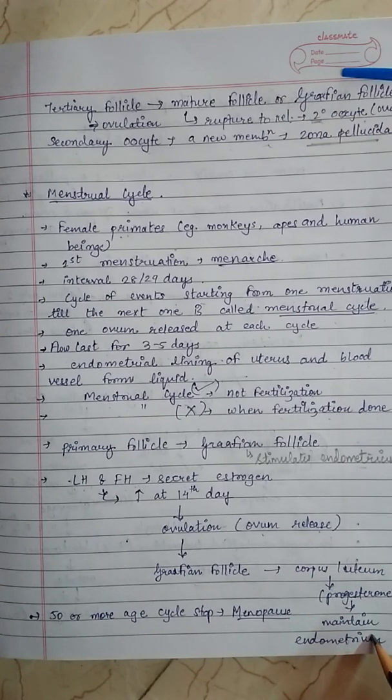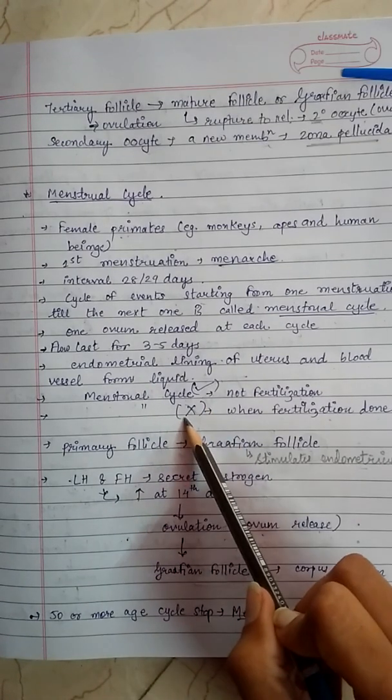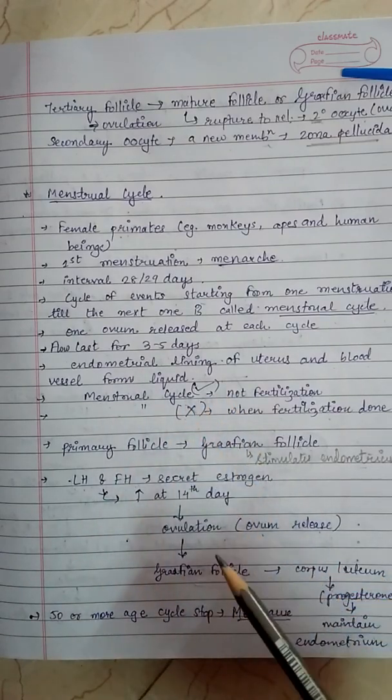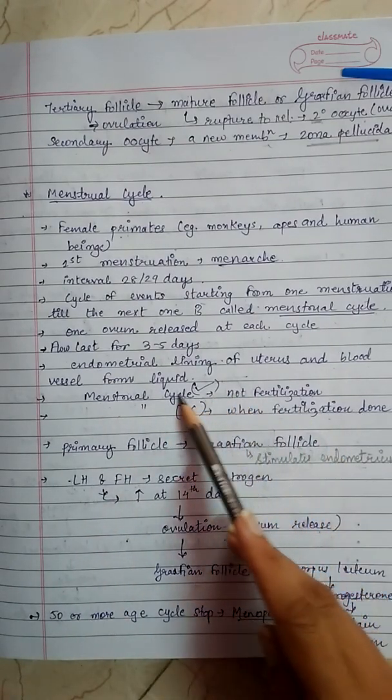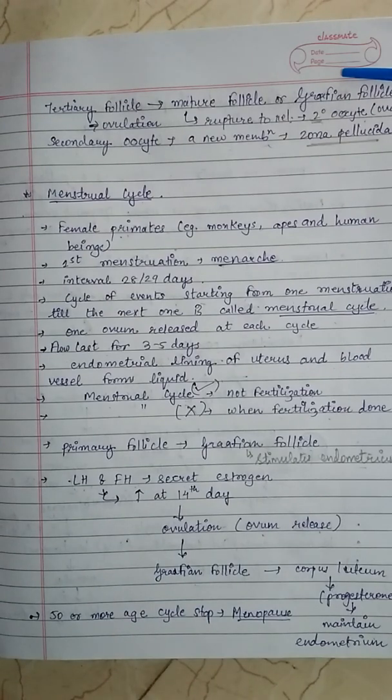And the last step is, in the absence of fertilization, the corpus luteum degenerates. This causes degeneration of the endometrium, leading to menstruation, marking a new cycle.